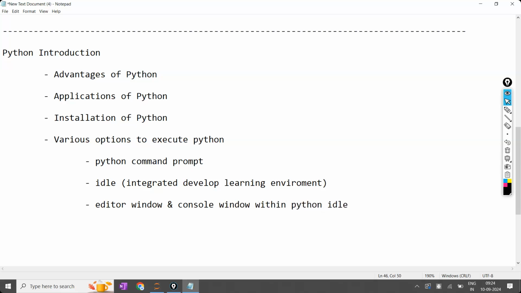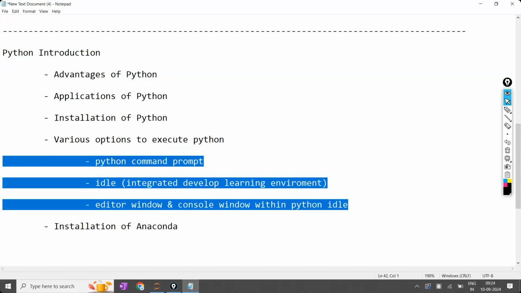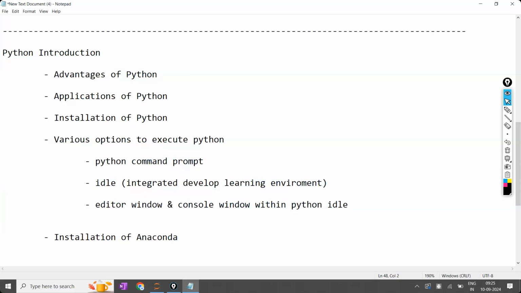Now in today's class, I'm going to show you some more options. For additional options, we are going to install Anaconda. Why are we going to install this? The above three options are without an IDE. Now, what we are going to work with is an IDE.